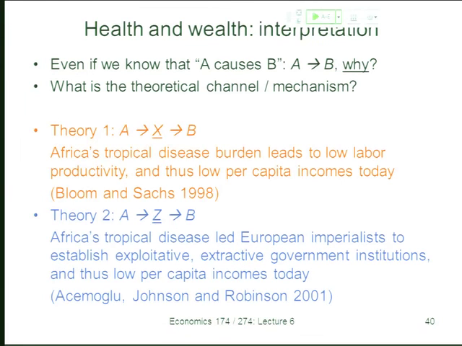Both of these can be partially true. In reality, academics like to say, no, my theory is right and yours is wrong, but the world is a very complicated place. And very often there's a lot of things going on. And there's absolutely no reason why, even if there's some kernel of truth in AJR, Bloom and Sachs are wrong. Even though they're debating it as if it can only be one or the other. It's a bit almost intellectually immature to say it can only be one and not the other.